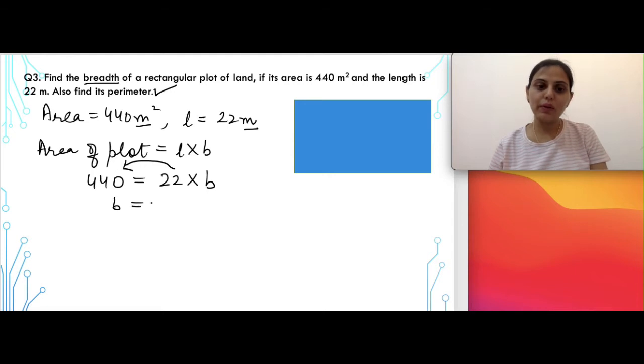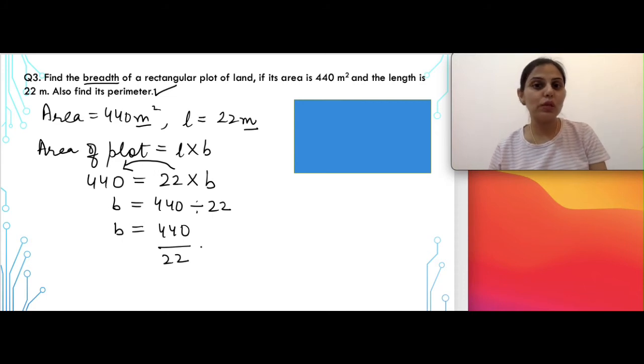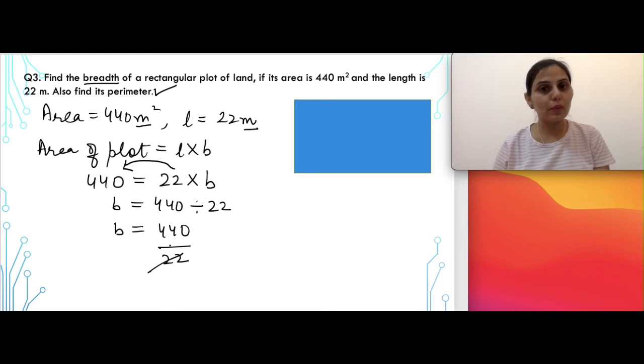So breadth can be written as 440 divided by 22. Now sometimes by looking at the numbers children get confused about how to divide by 22. It is a very simple method, children. Either you can directly cancel the terms, or if that doesn't come easily, you can also cancel using the table of 11.